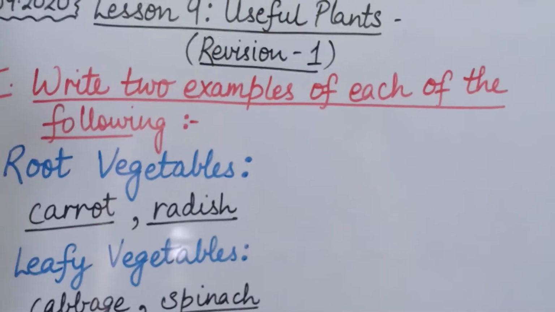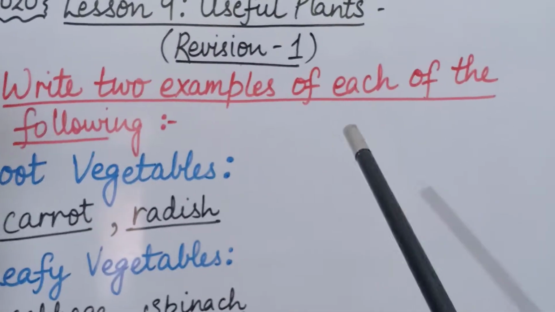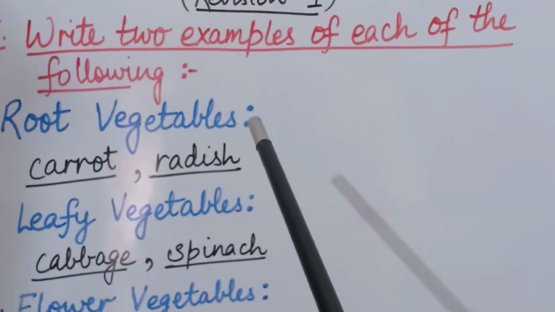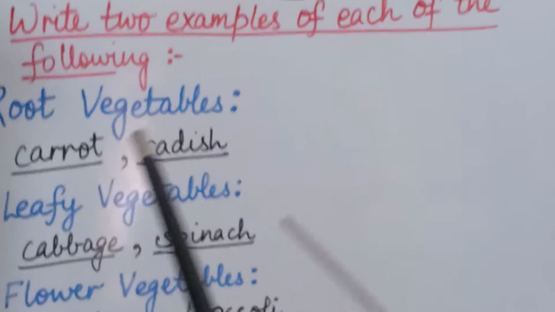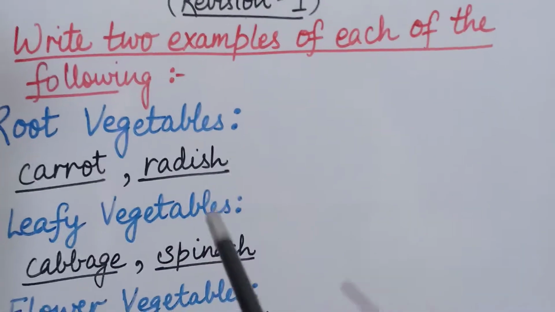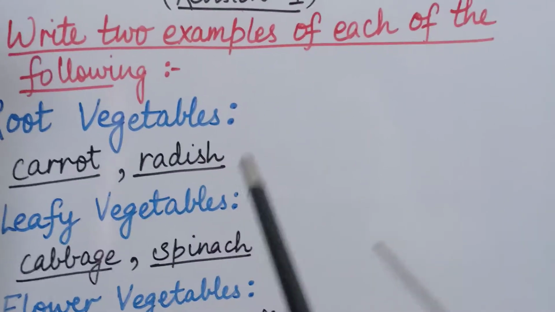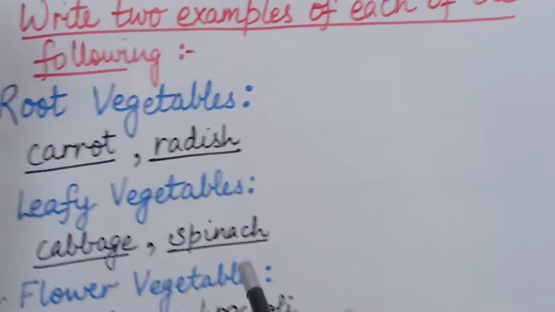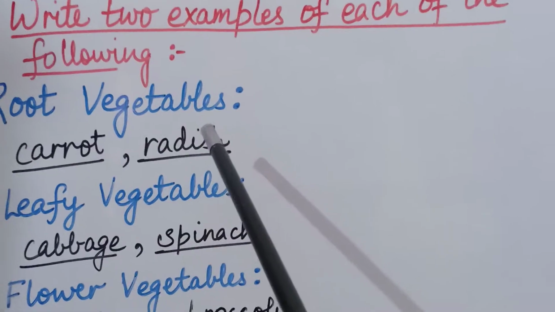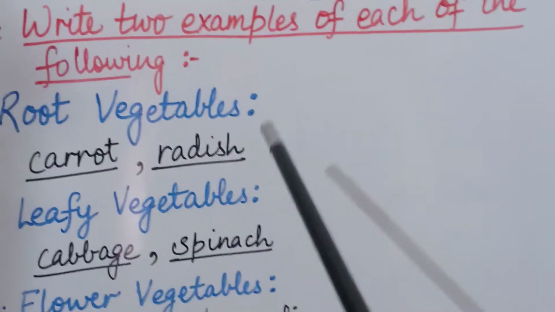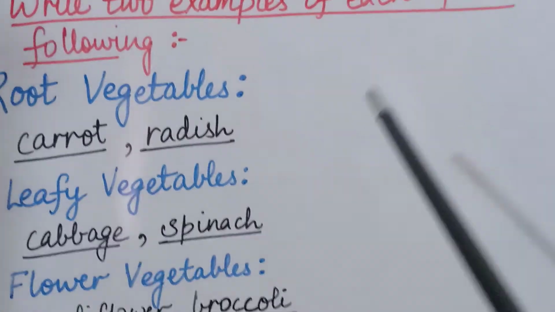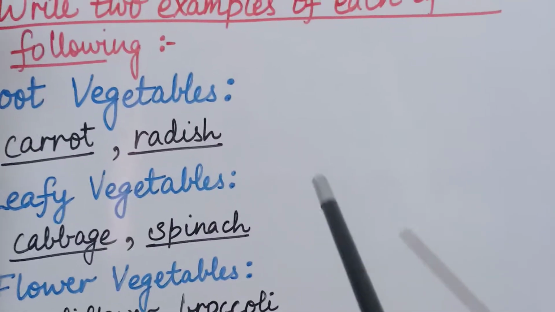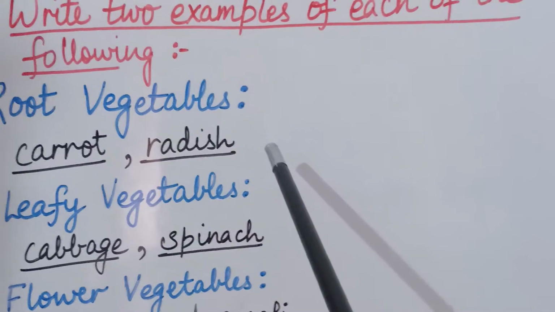Now coming to the second part, that is write two examples of each of the following. In this I will give you one question and you have to give two examples of each of that question. दो examples आपको उन questions के देने हैं. First one is root vegetables. Now root vegetables are those vegetables जो रूट्स में होती है. रूट्स कहाँ होती हैं? ज़मीन के नीचे. तो ज़मीन के नीचे कौन सी वेजिटेबल्स होते हैं उनके टू एग्जाम्पल्स हमको देने हैं.